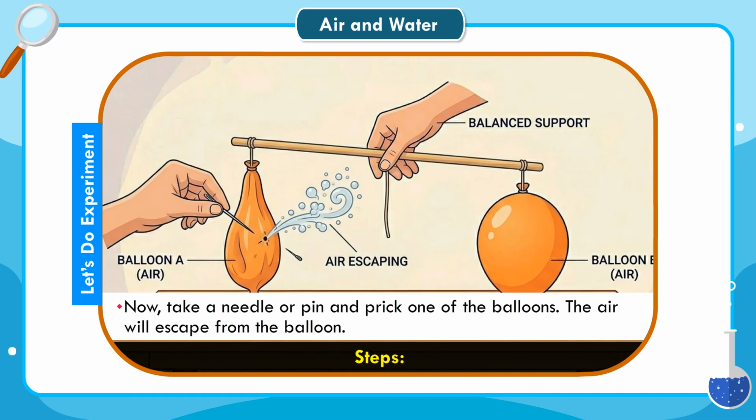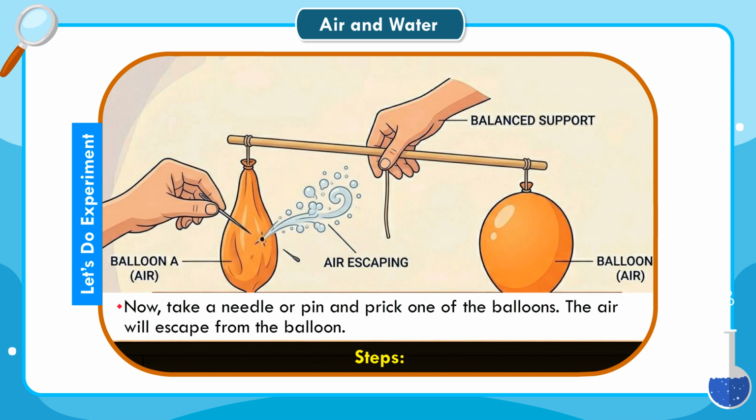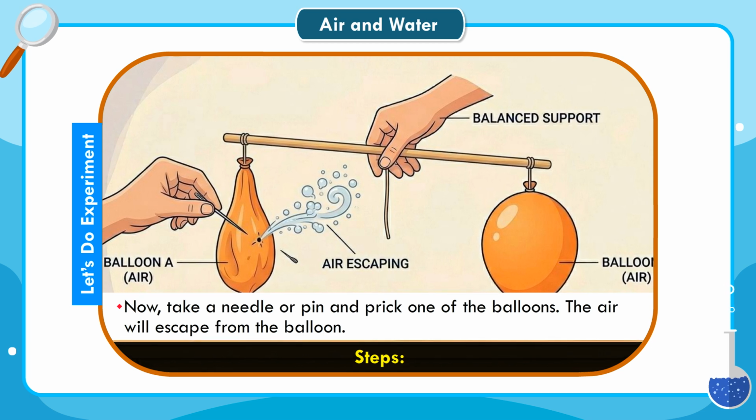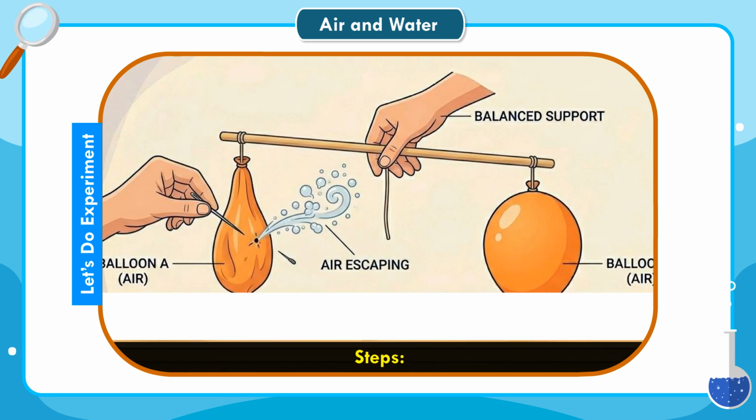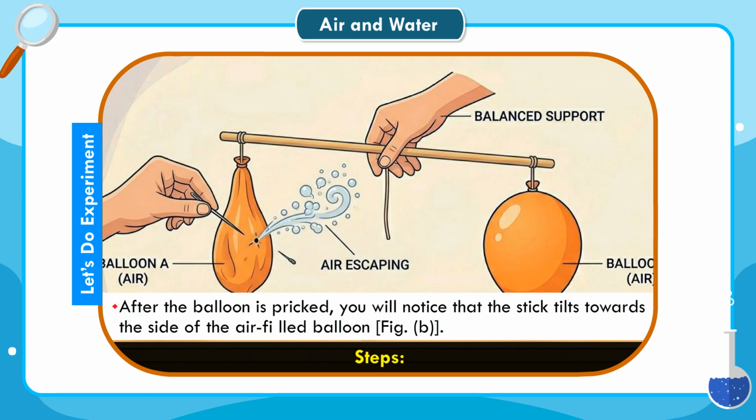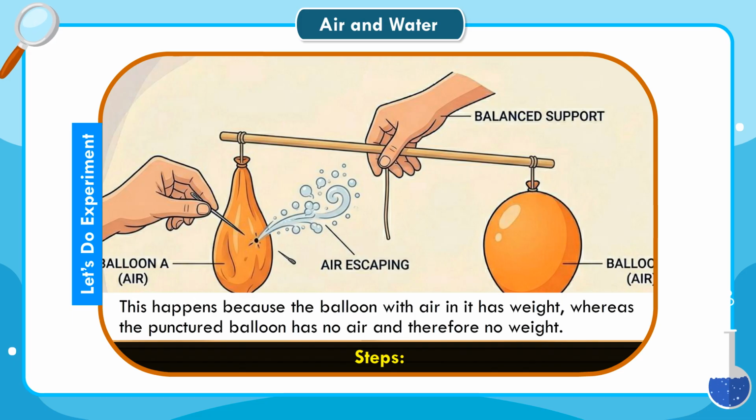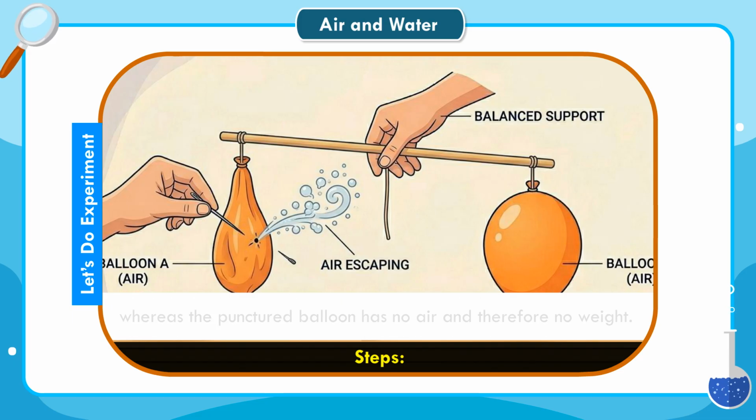Fig A. Now, take a needle or pin and prick one of the balloons. The air will escape from the balloon. After the balloon is pricked, you will notice that the stick tilts towards the side of the air-filled balloon. Fig B. This happens because the balloon with air in it has weight, whereas the punctured balloon has no air